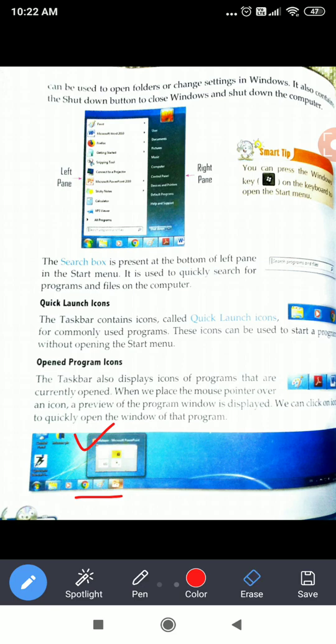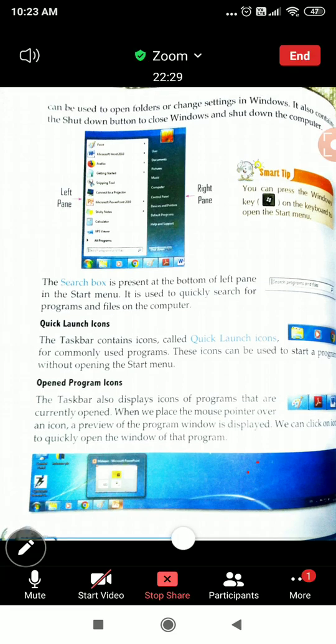Then I will put the cursor on this. I have put my mouse pointer here, so it will show a window like this. When I move the mouse pointer to the Paint option, it will show the Paint window, showing how you are working over here. So we can get a quick preview of our opened programs from the taskbar.